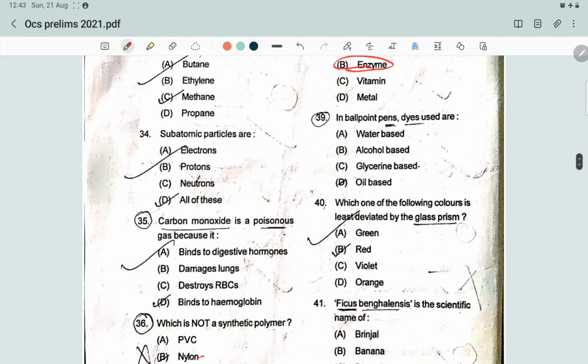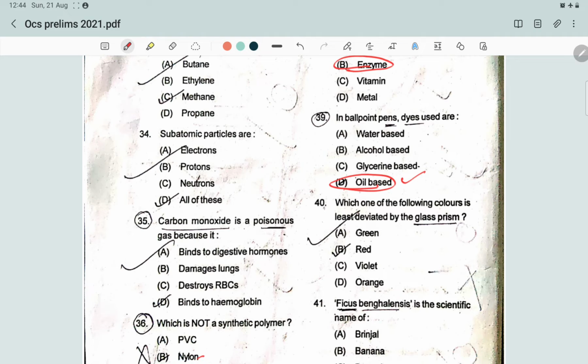Next question, in ballpoint pens, dyes used are which of the following? The ink used in ballpoint pens is oil based, and it dries faster than other types of ink. So the answer will be, it is oil based. And in case of roller ball pens, they use the same design as the ballpoint pens, but with water based inks. And in case of marker pens, there are four types of ink, that is pigment, water, oil and alcohol based also. The answer will be oil based.